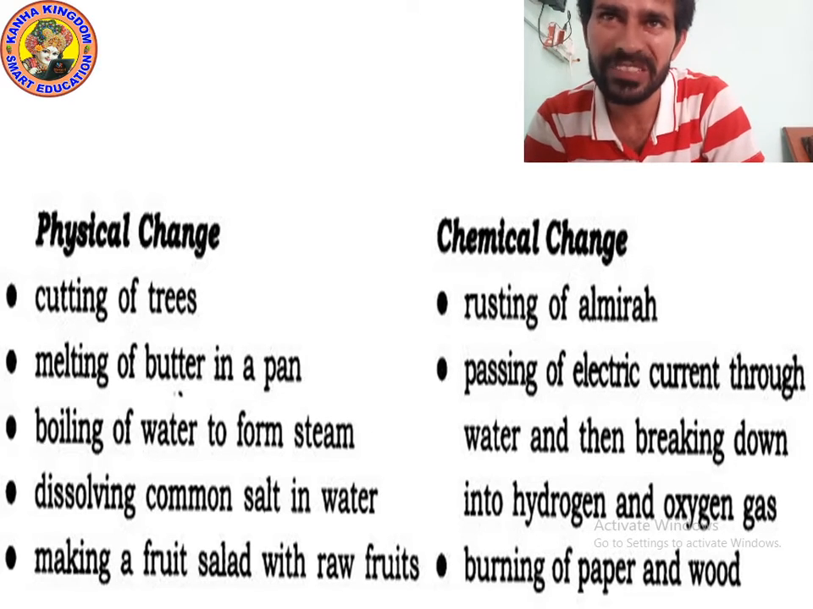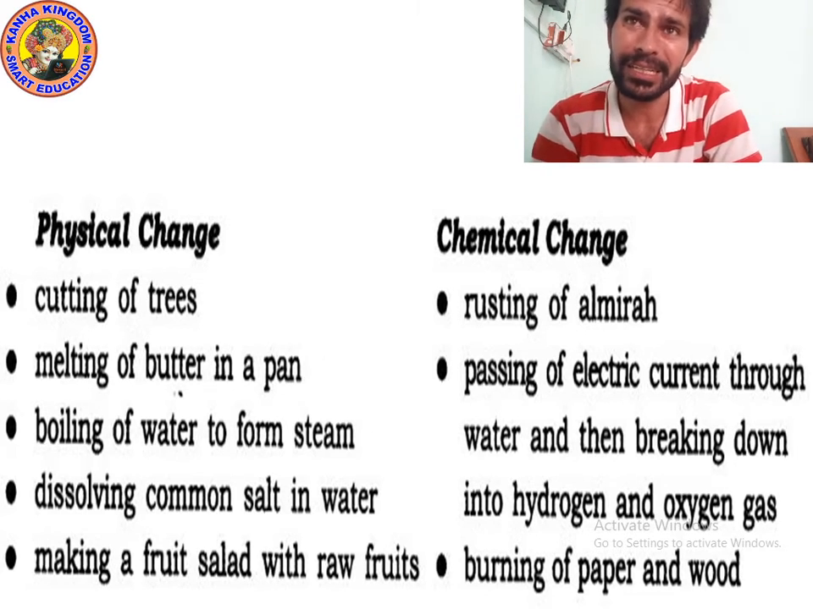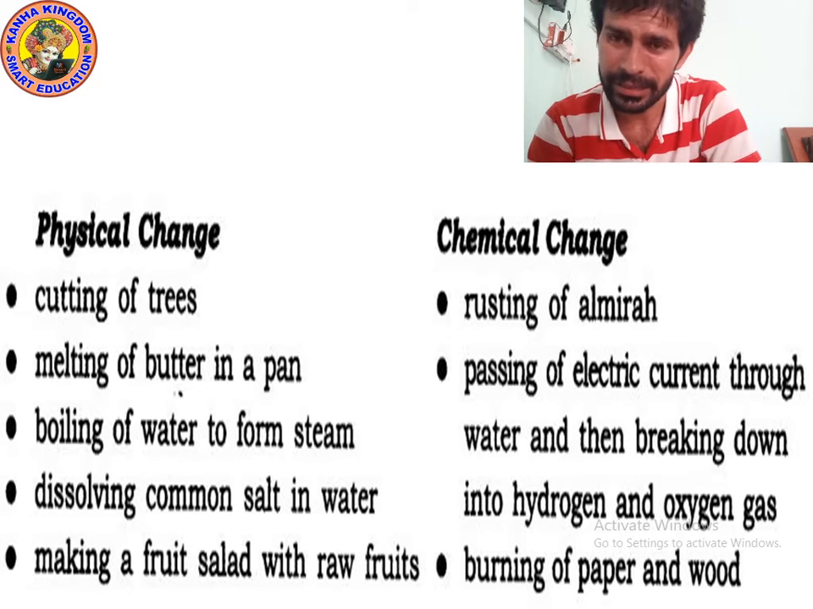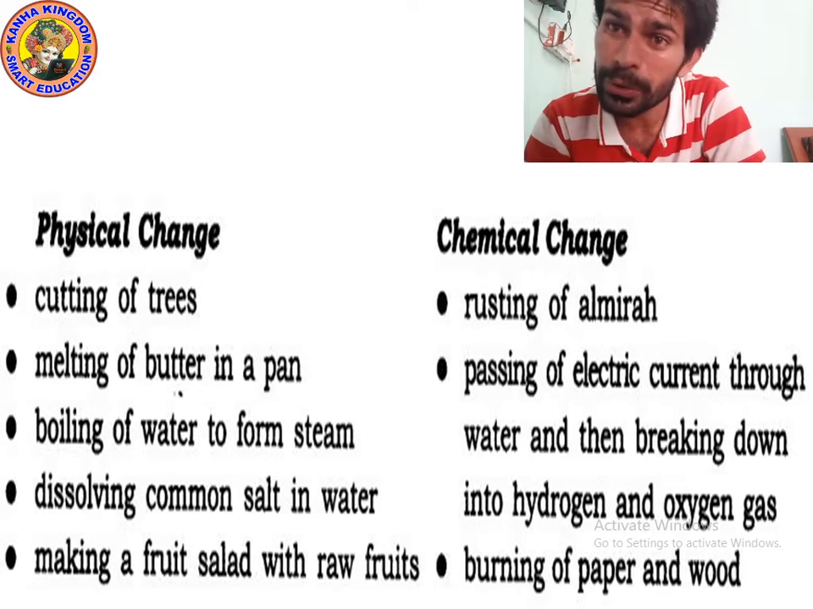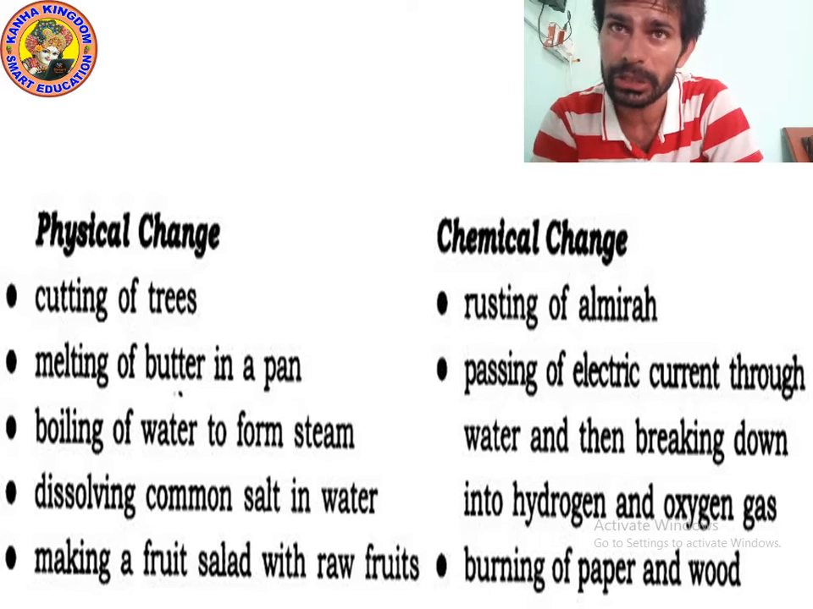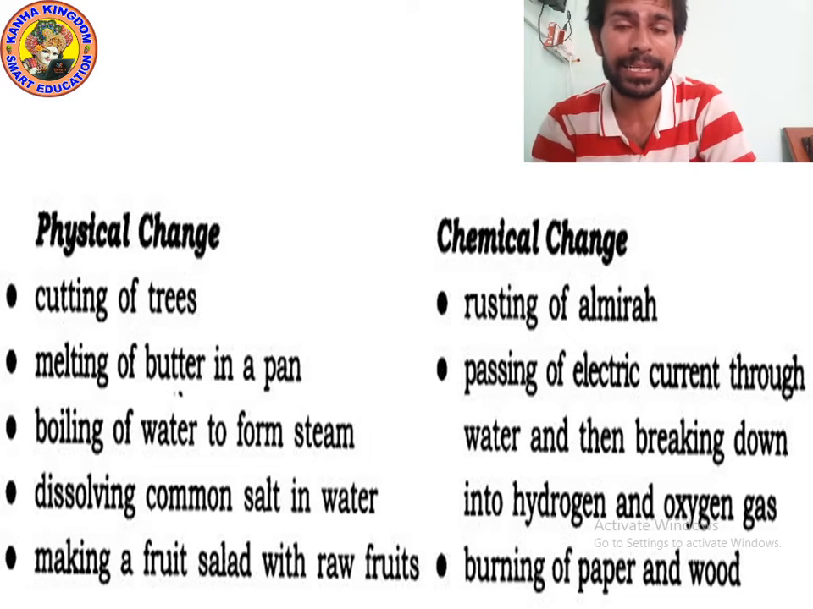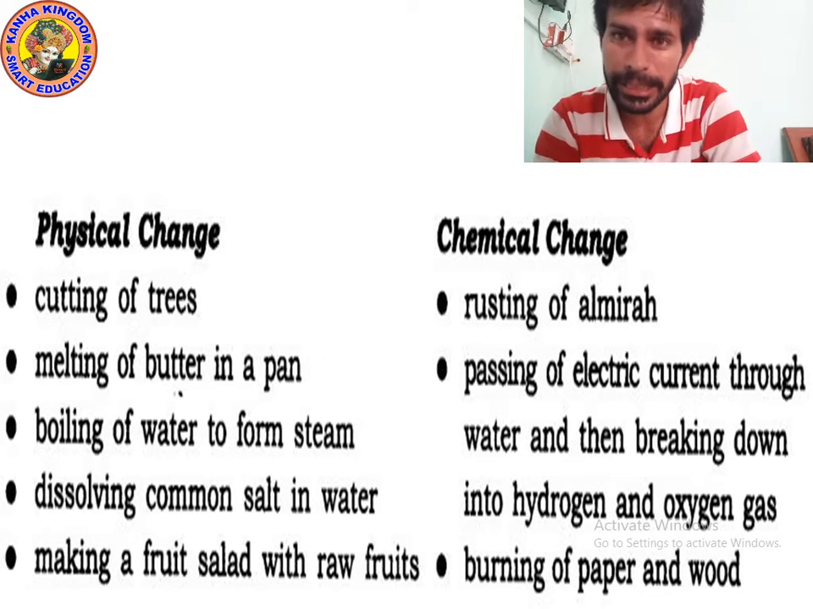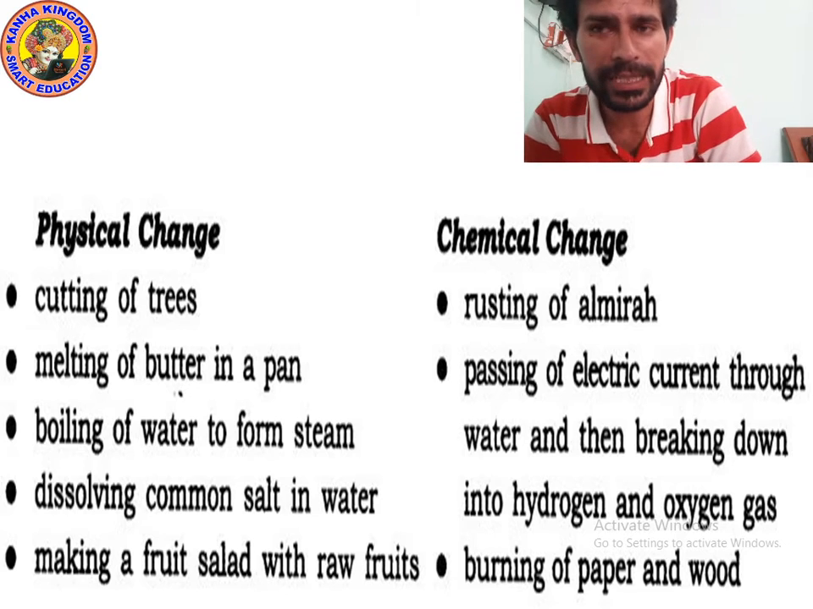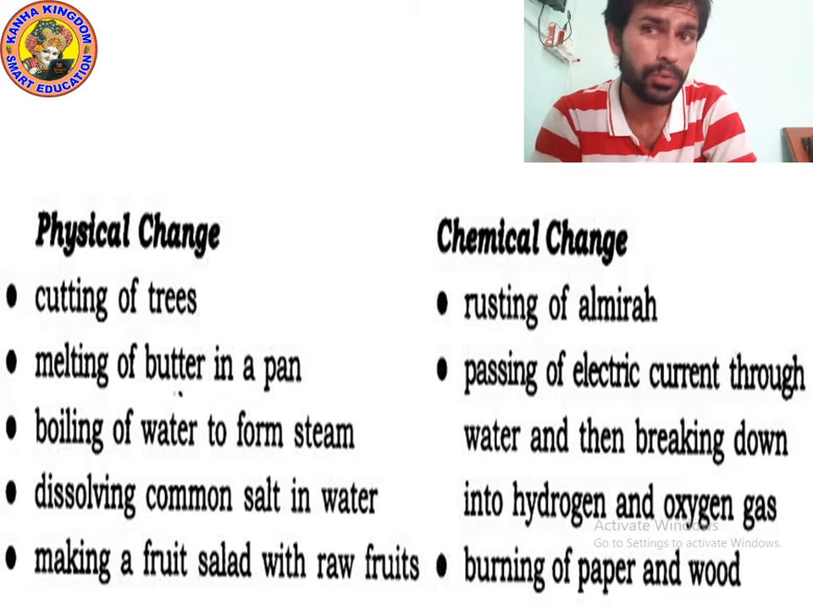So first of all, physical change: cutting of a tree. If you cut the tree, what will happen? Is a new product forming? No new product is forming, so it is a physical change. Melting of butter in a pan. When butter melts, it changes into liquid. But if you freeze it, it will again change into butter. So it is reversible, meaning it is a physical change.